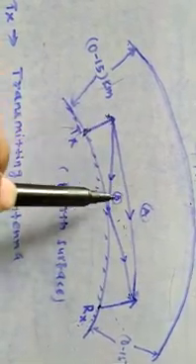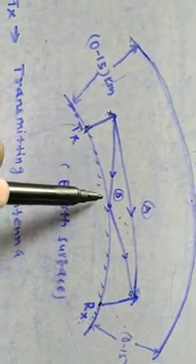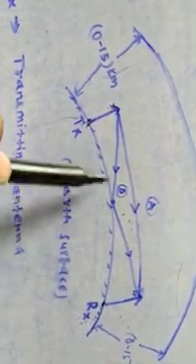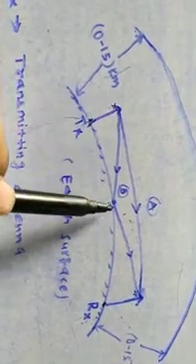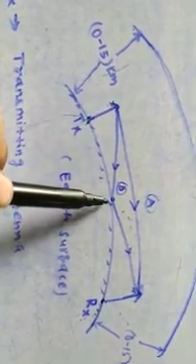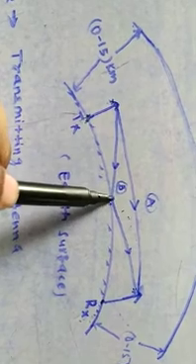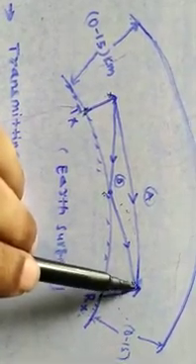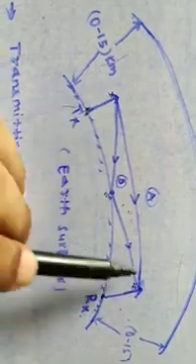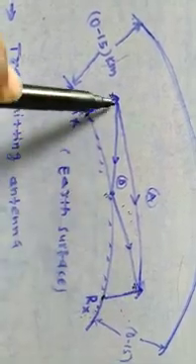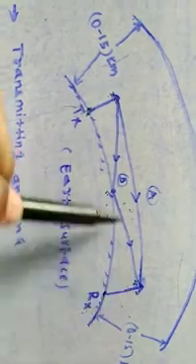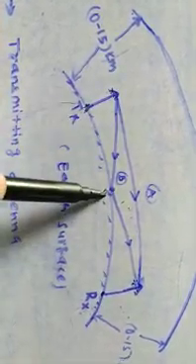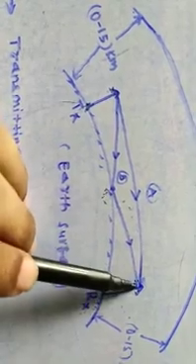The other component of this wave is the indirect wave, or the ground reflected wave. This means from the transmitting end the wave strikes this point on the Earth surface, and from here it returns back to the receiving end. This wave is called the indirect wave, or ground reflected wave, because after reflecting on the ground it returns to the receiving point.